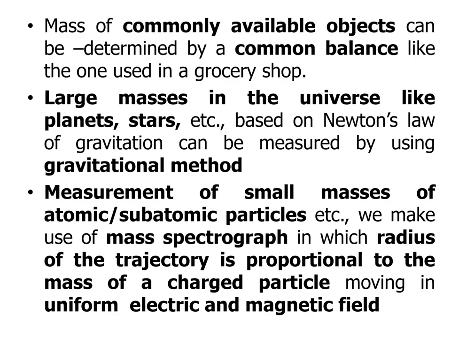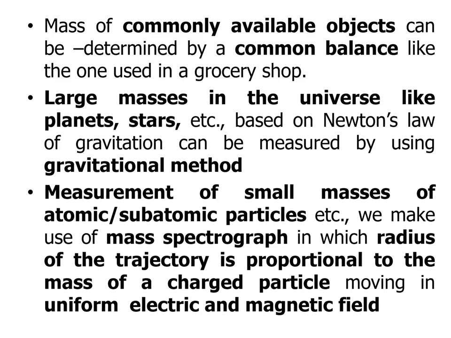And here, how are we measuring the mass commonly, for bigger objects and for smaller sizes? Commonly we can see at a shop a common balance. The mass of commonly available objects can be determined by a common balance like the one used in a grocery shop.